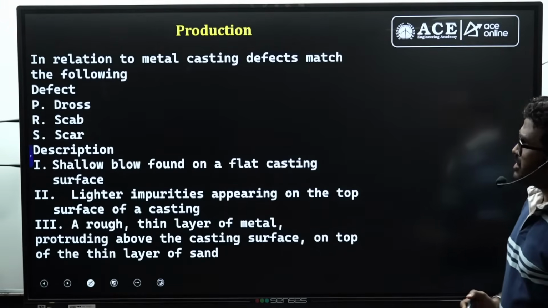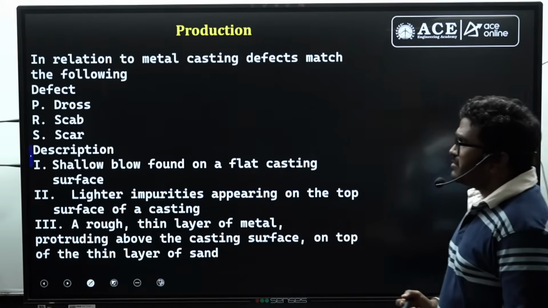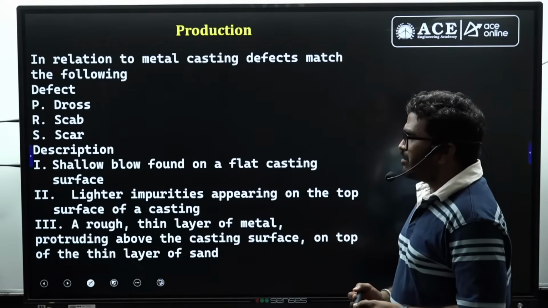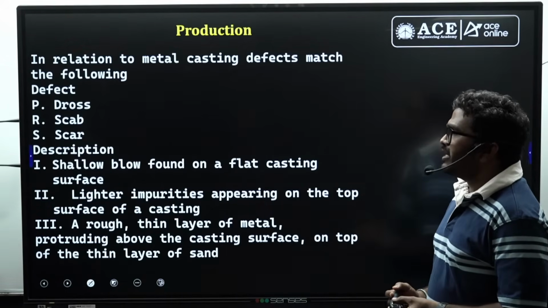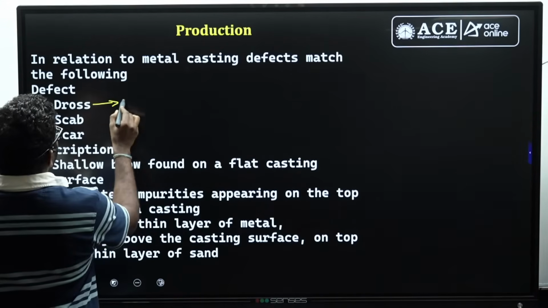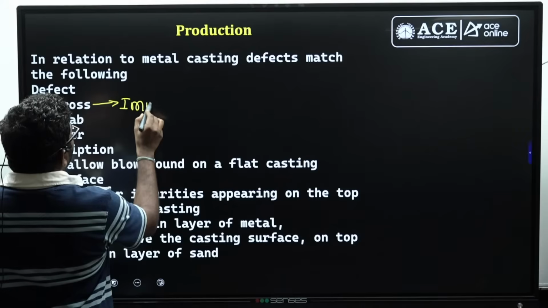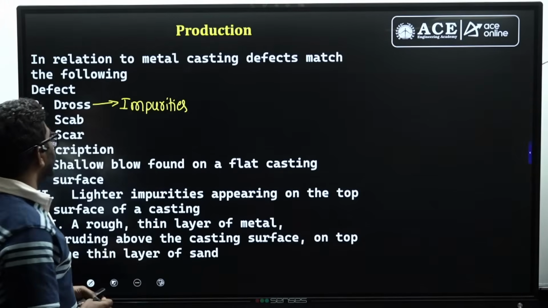Now here is a question from casting defects. They have given 3 defects: dross, scab and scar. Now dross is actually related to impurities. If there are impurities present in the cast component, then we call the defect dross.